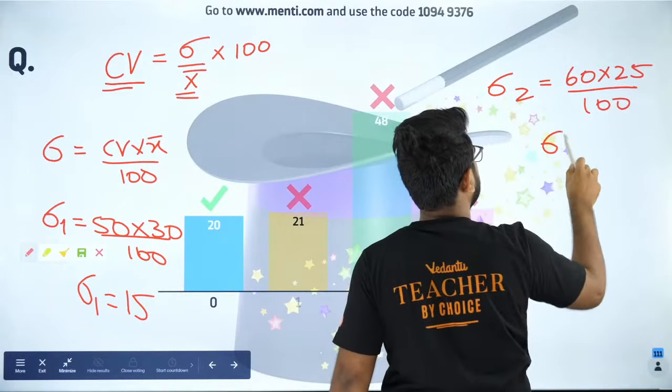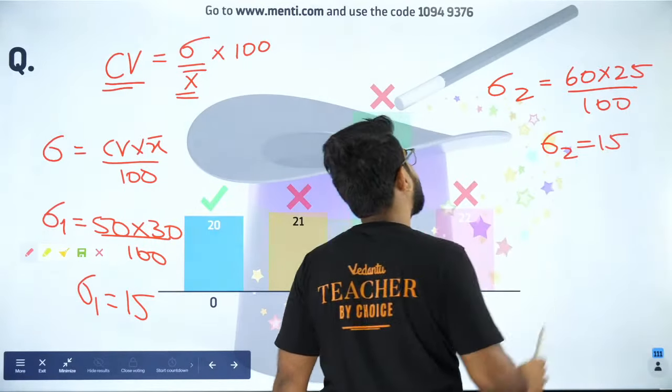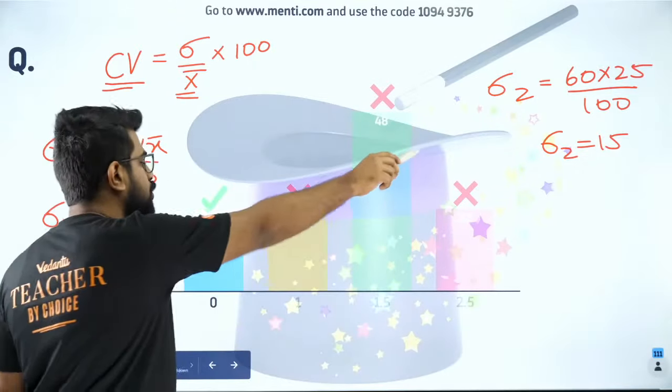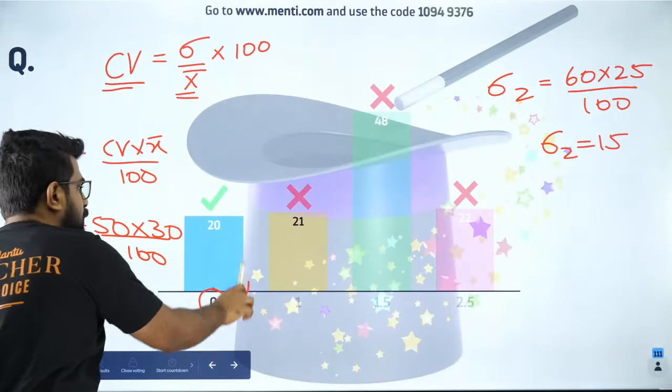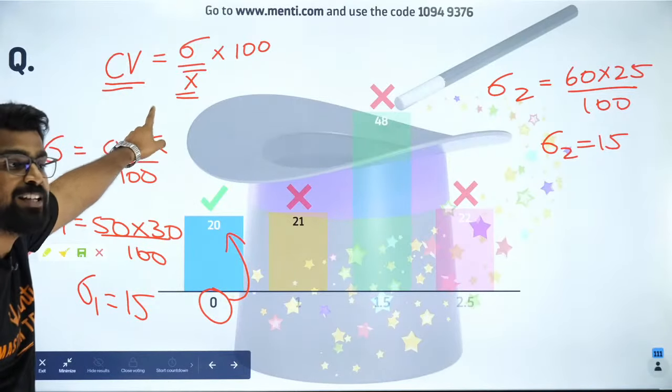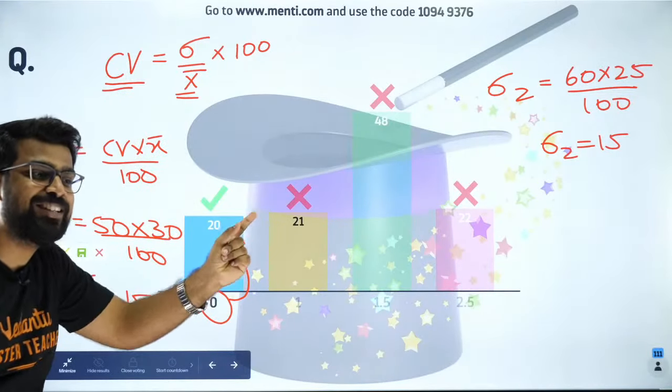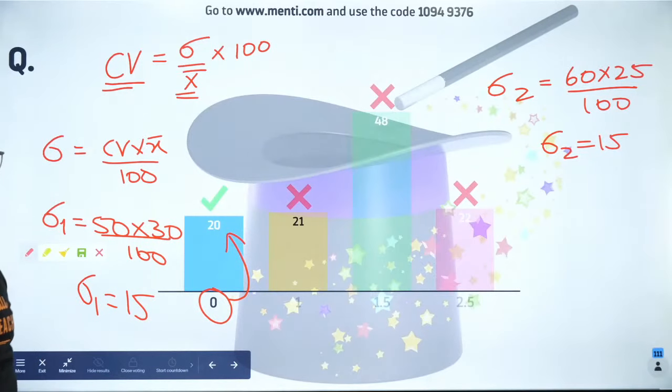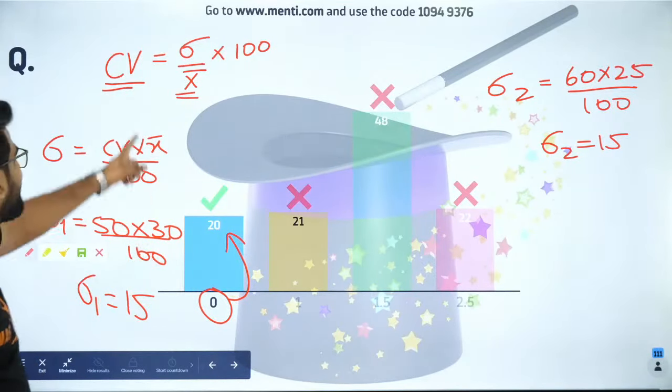So that is also the same, 15. So the standard deviation of 1 is 15, the standard deviation of 2 is 15. So the difference is 0. Did you like it? You cannot do this unless you know the formula. You know the formula, you get it. How easy it is. Look at it. That is why this is important.